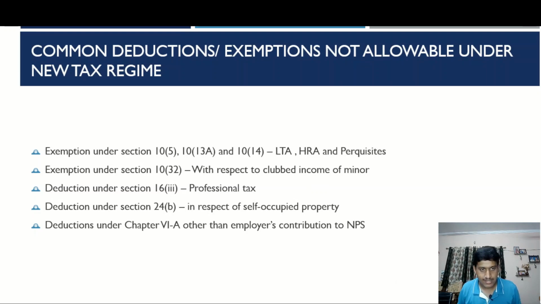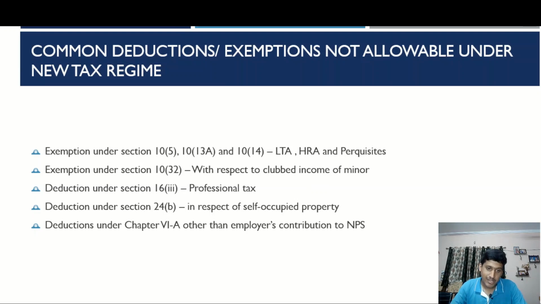Now let us understand what are the common deductions or exemptions that are usually availed by taxpayers across the salary bracket, that are not allowable under the new tax regime, but are available for those who opt for the old tax regime. First one being leave travel allowance exemption, which is available under section 10 clause 5. HRA, the house rent allowance, available under section 10 clause 13A. Perquisites, again to meet the personal expenses of the salaried employee, which is allowable under section 10 clause 14.